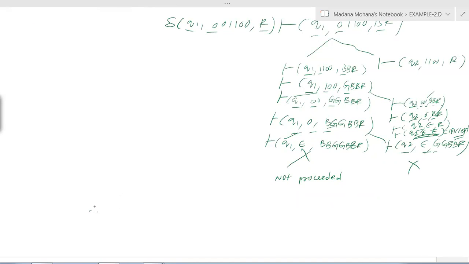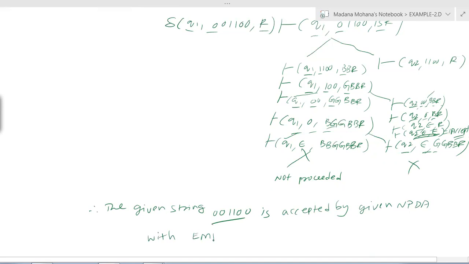Therefore, the given string 001100 is accepted by the given non-deterministic pushdown automata with empty stack or null stack. Empty stack or null stack. So this is the conclusion. Therefore, the string is accepted.